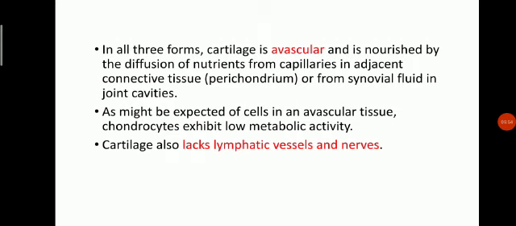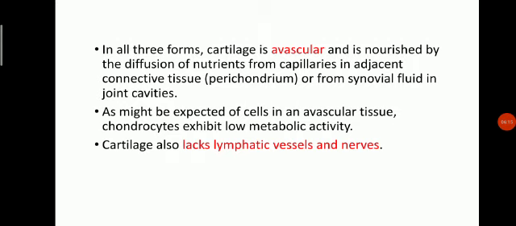In all three forms, cartilage is avascular and is nourished by the diffusion of nutrients from capillaries in adjacent connective tissue, perichondrium, or from synovial fluid in joint cavities. As might be expected of cells in an avascular tissue, chondrocytes exhibit low metabolic activity.